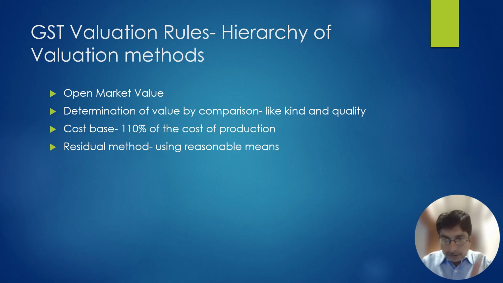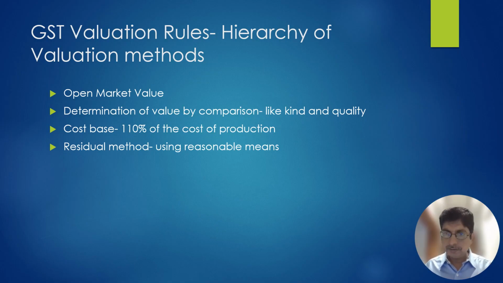What is the hierarchy of the valuation rule? The hierarchy of a valuation rule is, first, open market value. If open market value is not available, then price of like kind or quality. If price of like kind and quality is not available, then 110% of the cost price, or use any residue method.